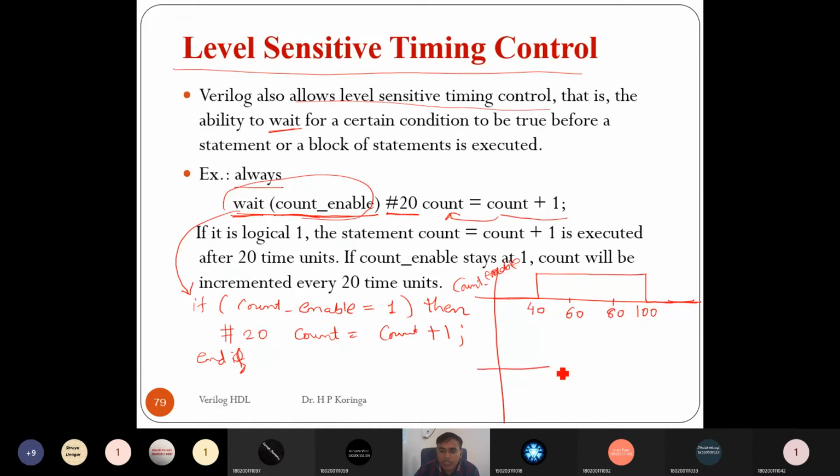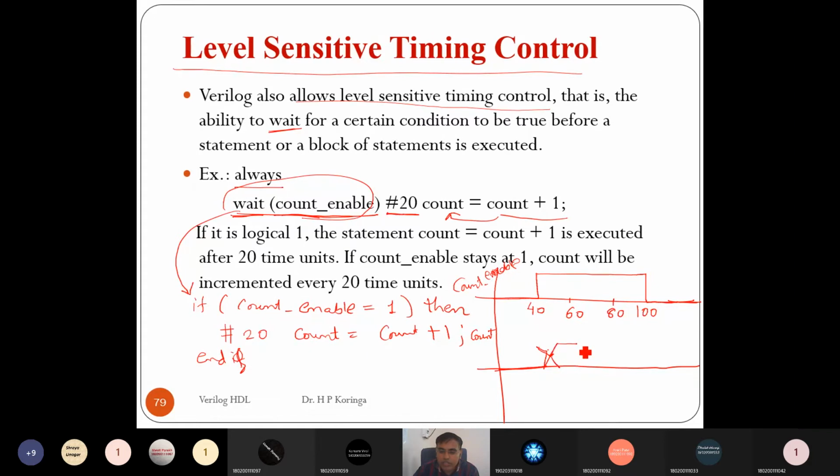So let's see what output we'll get if we write this statement. The output is our counter count value. So the count value will be 0 up to 40. There is no count value yet, and at 40 it has the initial value 0, right? So here we'll get the initial count value of 0. Sorry for the drawing.